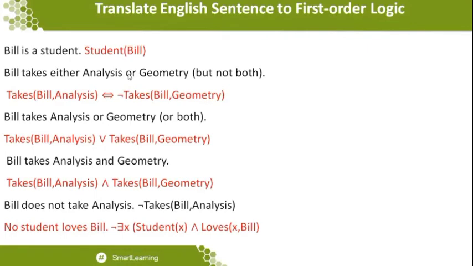So in what way will I write it? Students love Bill. So who is a student? I don't know who is a student, so I'm just writing student of X. And who loves Bill? Students love Bill. So I'm writing another individual statement, something like loves of X comma Bill, which means that X represents the student, so X loves Bill. But I want to mention that no students, not even a single student, are loved by Bill. So at that particular moment, I want to give a conjunction statement.